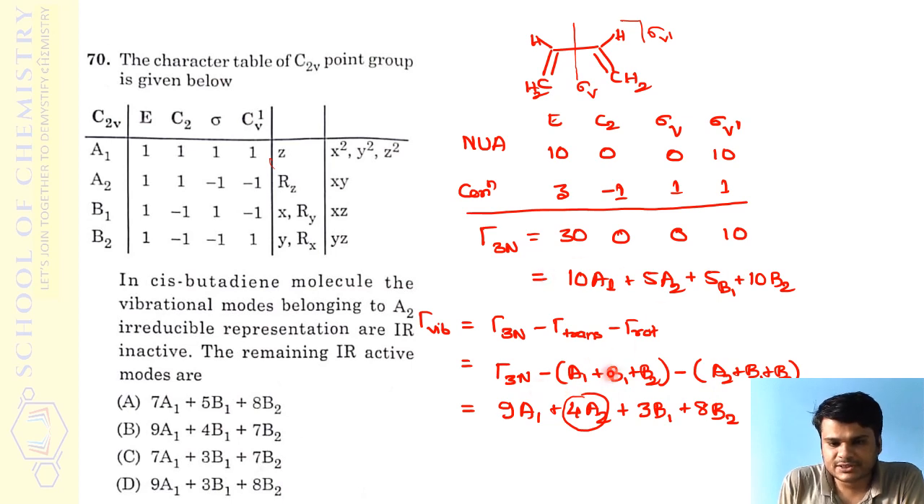So if all these are deducted, we are left with 9a1 plus 4a2 plus 3b1 plus 8b2. They say that a2 is IR inactive, so we can just leave that. If I don't consider this, I will be left with 9a1 plus 3b1 plus 8b2, and you can find one such option, 9a1 plus 3b1 plus 8b2. It is this, right? Definitely it is difficult to do in the exam, but now after the exam you can definitely try such problems when you are appearing for CSIR NET, definitely it will be helpful, right? So this was the 70th question.